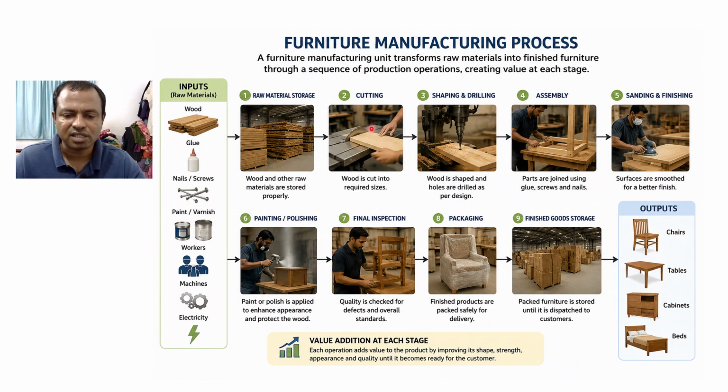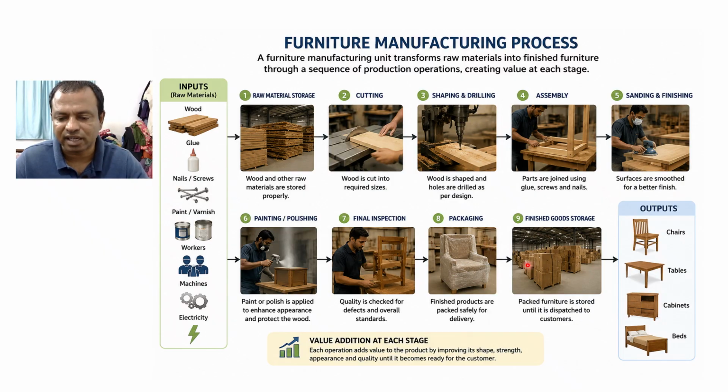The raw materials are going through some activities or some kind of operations like cutting, shaping, assembly, sanding and finishing, painting, polishing, then final inspection is done, then a finished chair is ready for packing.